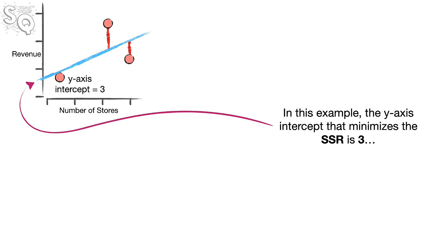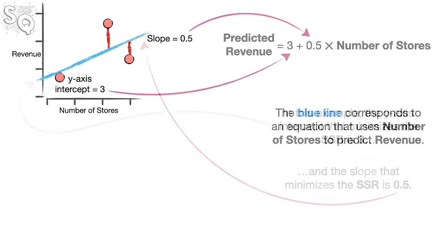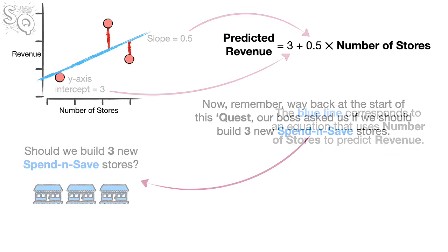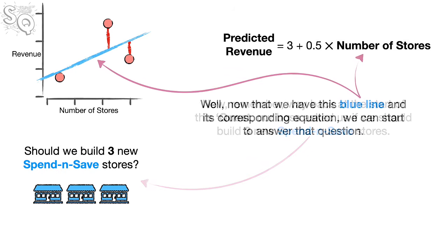In this example, the y-axis intercept that minimizes the sum of squared residuals is 3. And the slope that minimizes the sum of squared residuals is 0.5. The blue line corresponds to an equation that uses number of stores to predict revenue. Now remember, way back at the start of this quest, our boss asked us if we should build 3 new spend and save stores. Well, now that we have this blue line and its corresponding equation, we can start to